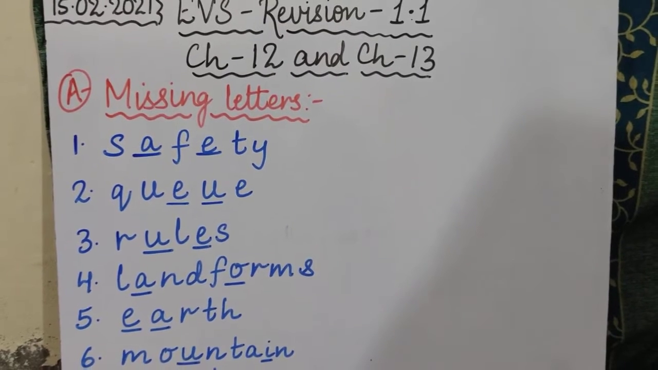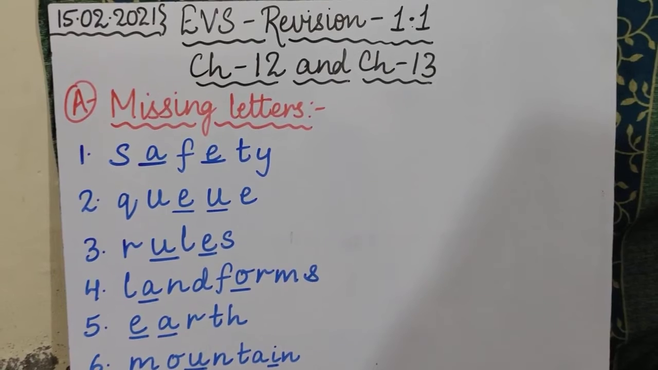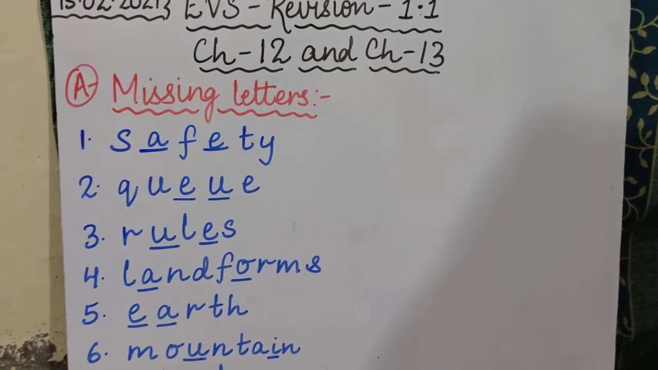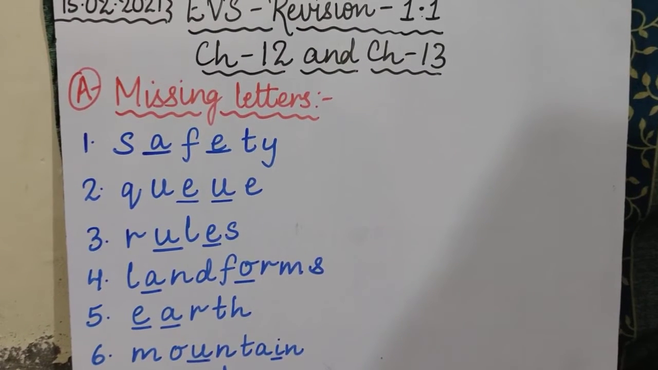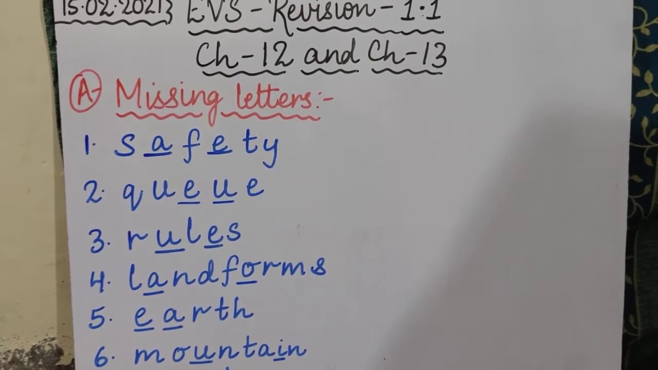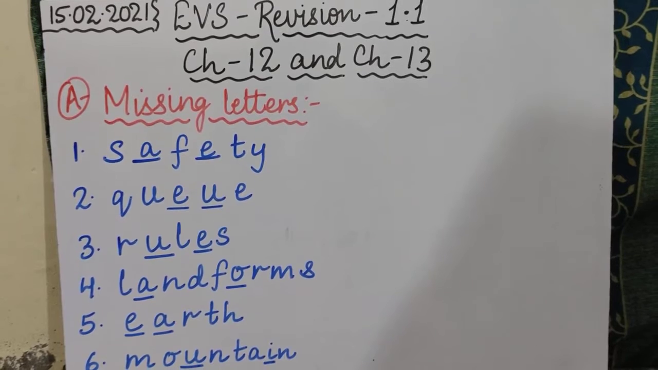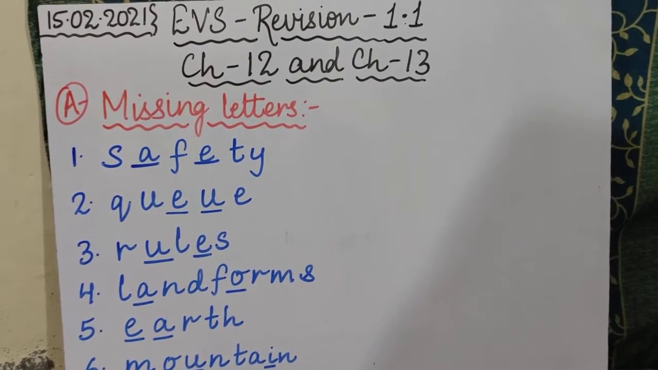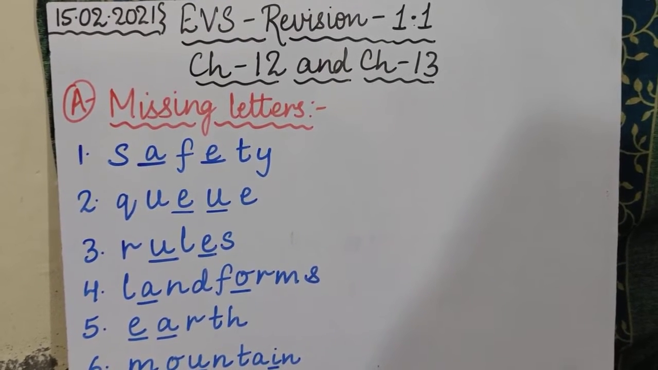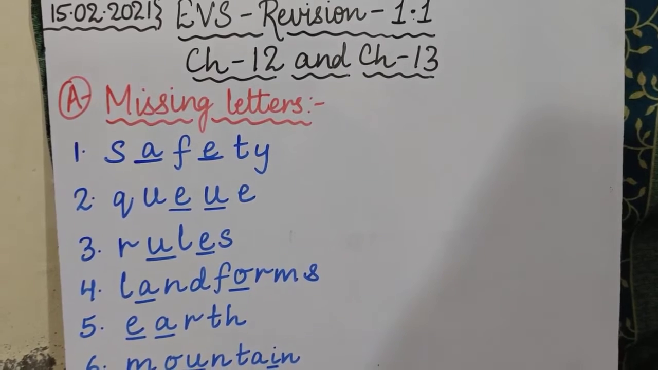Now, children, as you all know, this is our EVS online period. Today we are going to start with our revision work again, but this time we are not revising a single chapter. We will be doing our revision with combined chapters. I have combined chapters 12 and 13. This revision will be divided into two parts. In the first part we will do two exercises, and in the next part we will do the other leftover exercises.